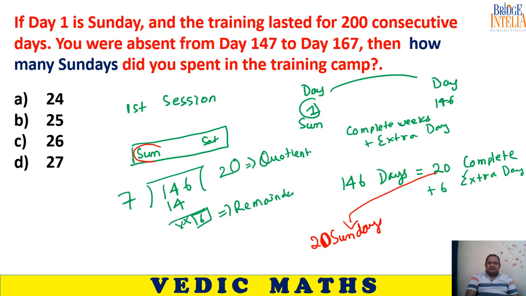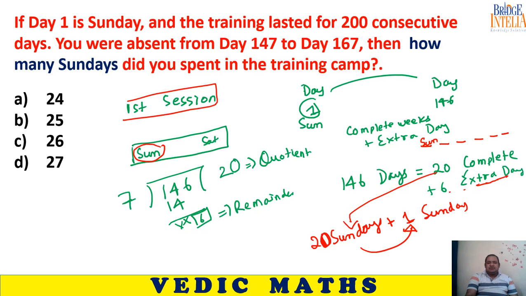Plus 6 extra days, and we know that the first day itself is Sunday. So in these 6 extra days, we again get one additional Sunday. So total 21 Sundays from the first session. Please remember, 21 Sundays from the first session.